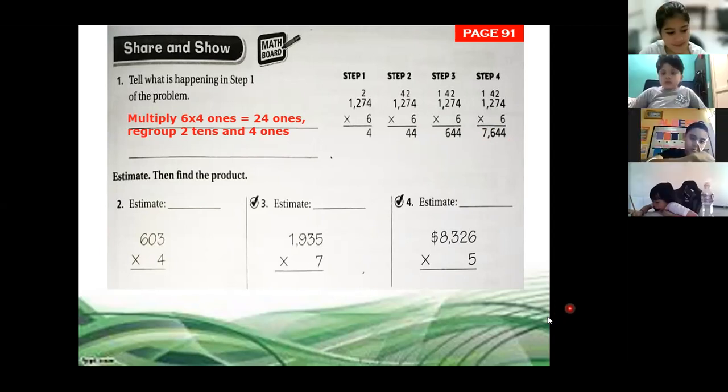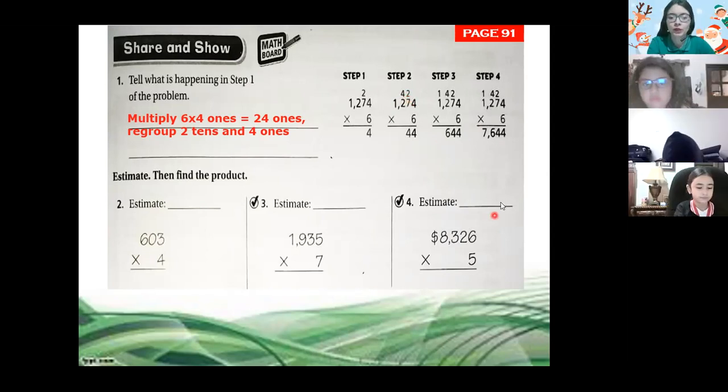If you can notice, you have to follow all these steps. Multiply the ones, multiply the tens, multiply the hundreds, and multiply the thousands. That is the multiplication. So in this exercise, you only need to memorize the tables. Excellent, Rebecca. Yes, that's why I was telling you. You need to memorize the tables, because with that, you know how to multiply. If you know the tables, you know how to multiply, but don't forget if we need to regroup, you need to add this 4, you need to add this 2 when you are regrouping.